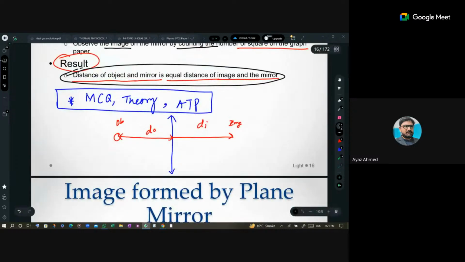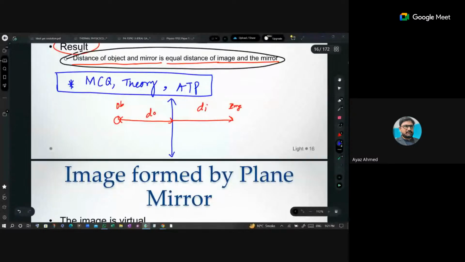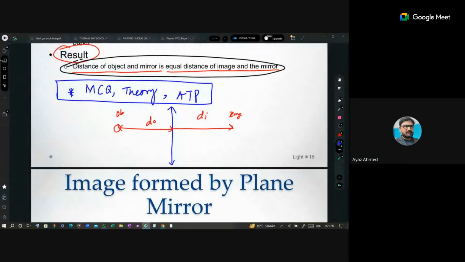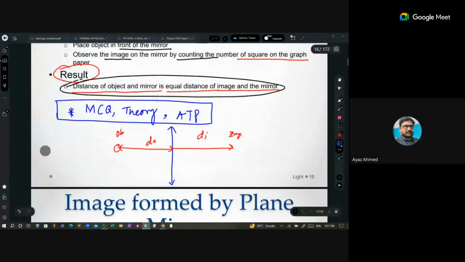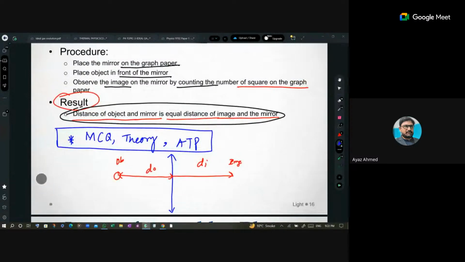Okay? Is there any question related to that? Yes. Yeah, ask me. Do you have any question related to what we have studied right now? No sir. Okay, no. So good. So let's move to the next.